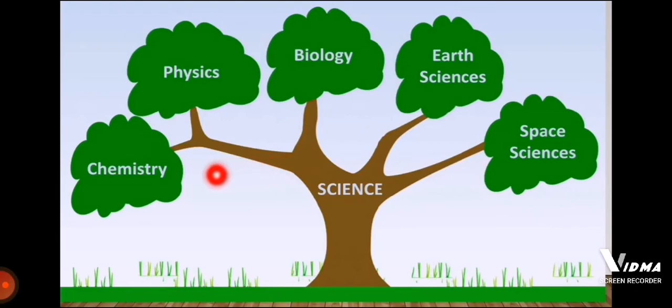So, today I am just going to discuss these three branches with you because in your science book you will see some chapters related to chemistry, some chapters related to physics, and few chapters related to biology. So, you should have division of these chapters. You should know what is biology, what is physics, and what is chemistry.